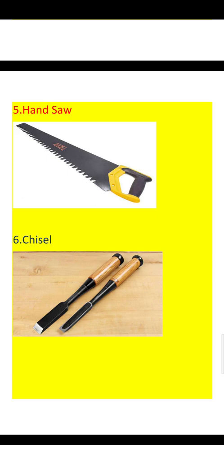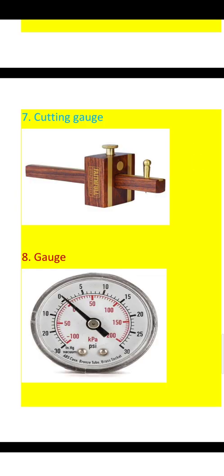Handsaw. This is used to cut the pieces of wood into different shapes. Chisel. It is used for a hard material such as wood or stone to cut it. Cutting gauge. It uses a pin to mark on the wood. Next one is gauge. It is a device used to find the thickness of the wood.